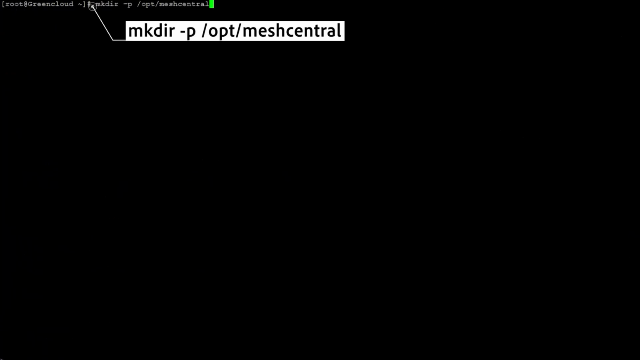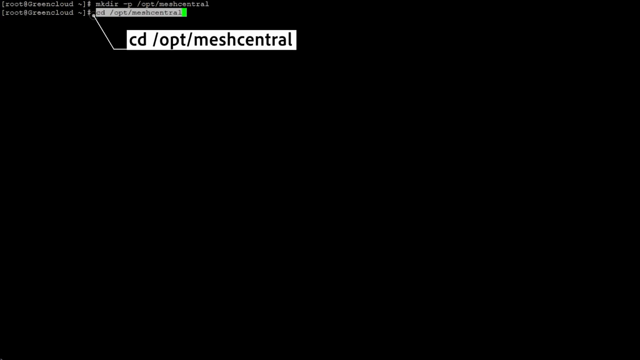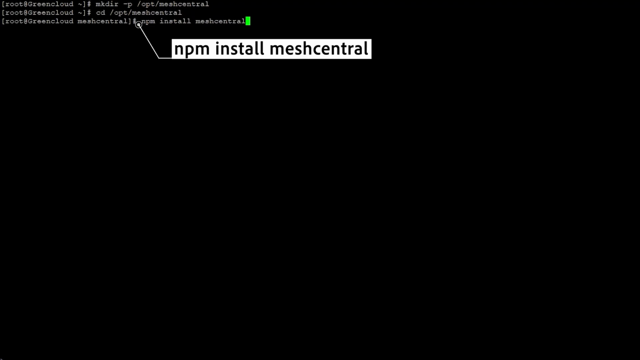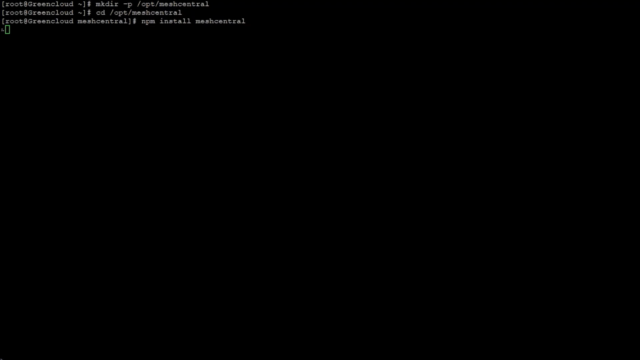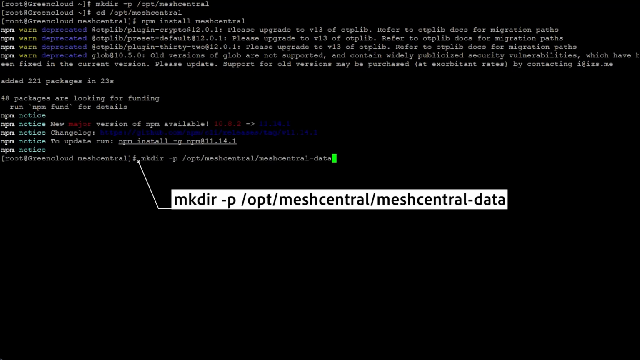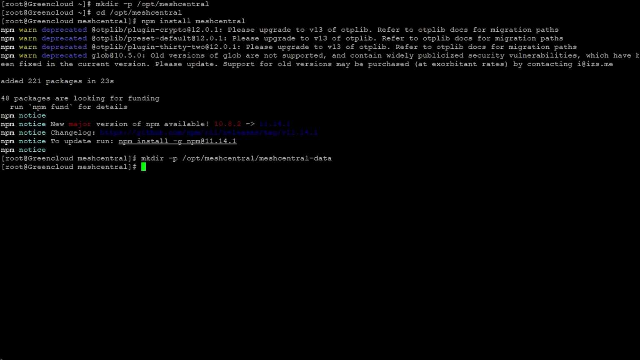Create the application directory. Next, install MeshCentral using npm. Continue to create the data directory. This directory stores configuration files, runtime logs, database files, and server data.